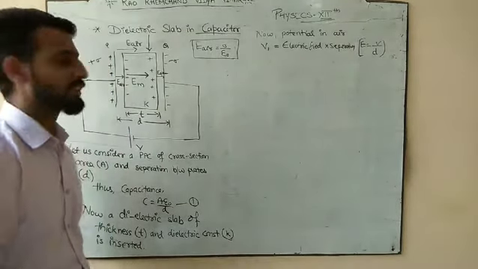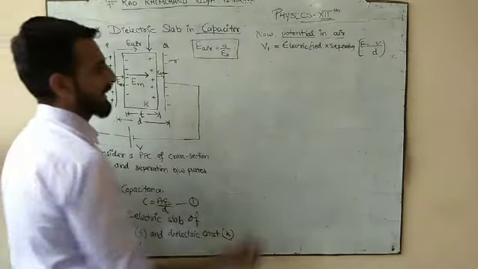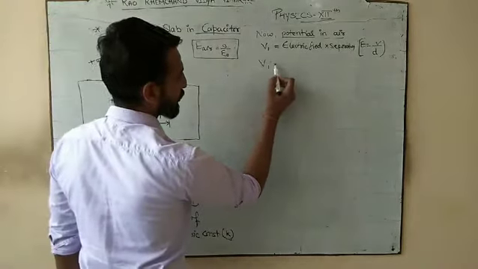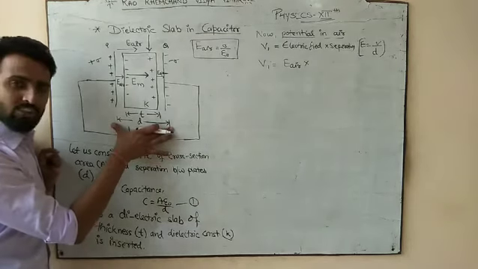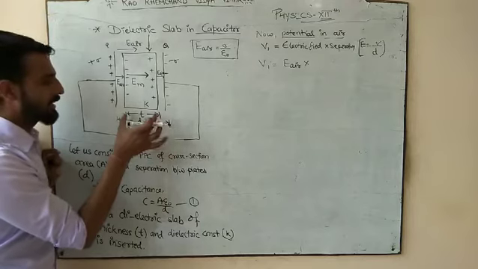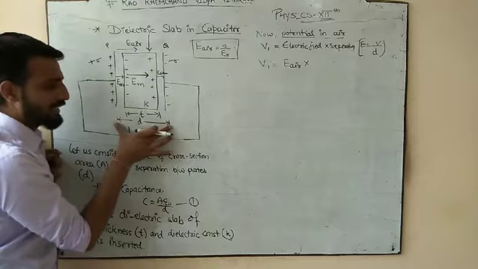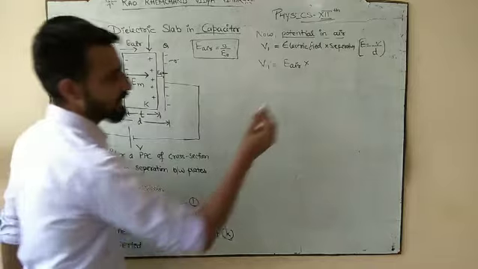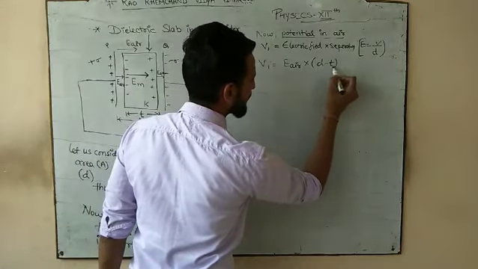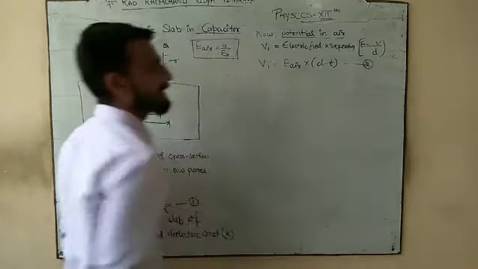E stands for electric field and D stands for separation. Whose potential are we dealing with? We are dealing with the potential in air. So we should take the electric field in air. And what is the separation of air? How much separation is left for air? D was the complete separation, T is the thickness. So how much is left in air? This and this. D is your complete separation, T is the thickness of the medium, so what is left for air? It would be D minus T. Am I clear with this? So this is the potential in air.